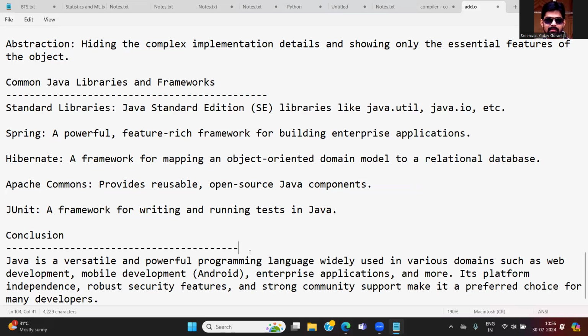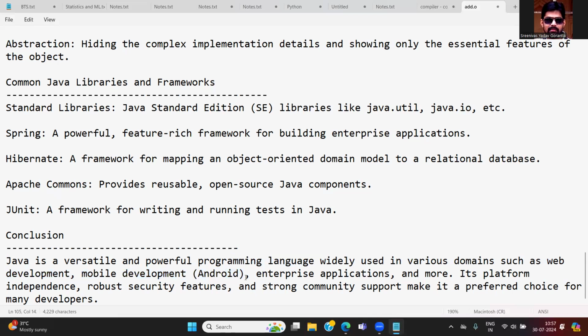And the conclusion: Java is a versatile and powerful programming language widely used in various domains such as web development and mobile development. Most web applications like the IRCTC application, banking applications, and other highly secured applications are built on Java.